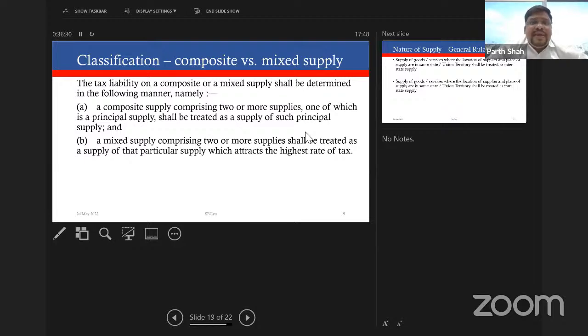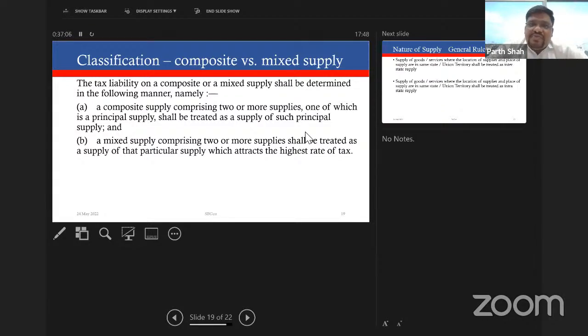So let's take an example. I'm buying some books which attract nil rate of tax, and the books are worth 10 lakh rupees, and the transportation cost is 50,000. The vendor cannot say that 10 lakh is at 0% and 50,000 is at 5% or 18%. No, 10 lakh 50,000 is nil rated. There will be no GST on that. In the same way, on the contrary, 10 lakh is the value of goods liable to tax at 18%, but the transportation is at 12%. The supplier cannot say that 10 lakhs is at 18% and 50,000 at 12%. It's a single price. Everything will be at 18% only.